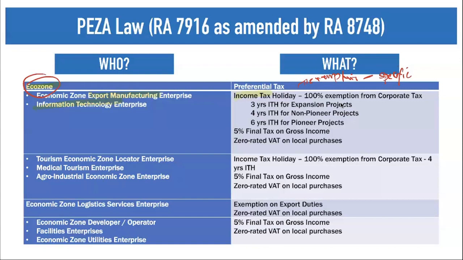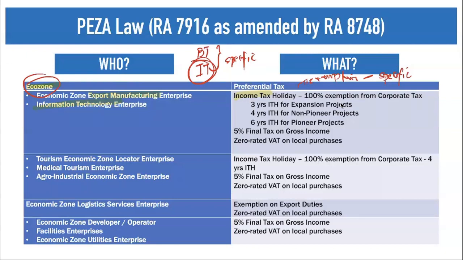As you all remember, there are two main taxes that a particular business enterprise is subject to. That is your business tax and at the same time your income tax. So the law here is specific. When we say it is specific, it only applies your tax holiday to your income taxation. Okay. So what are the income tax holidays? First, we have your 3 years income tax holiday if it is an expansion project, 4 years income tax holiday for non-pioneer projects, and then 6 years income tax holiday for pioneer projects.